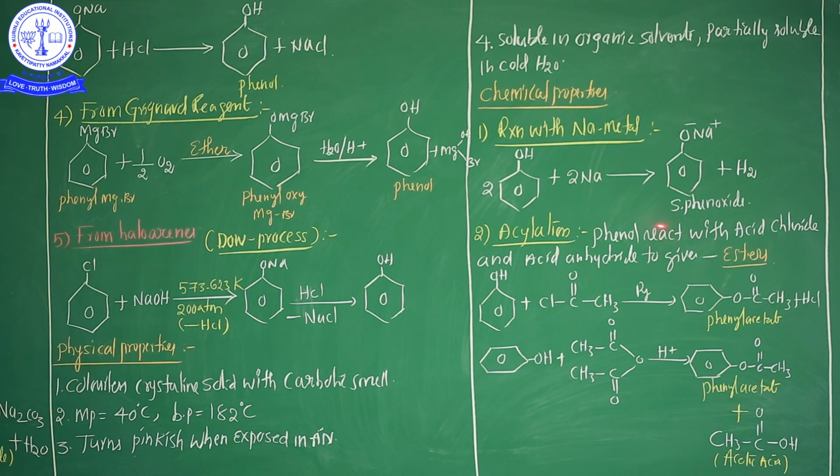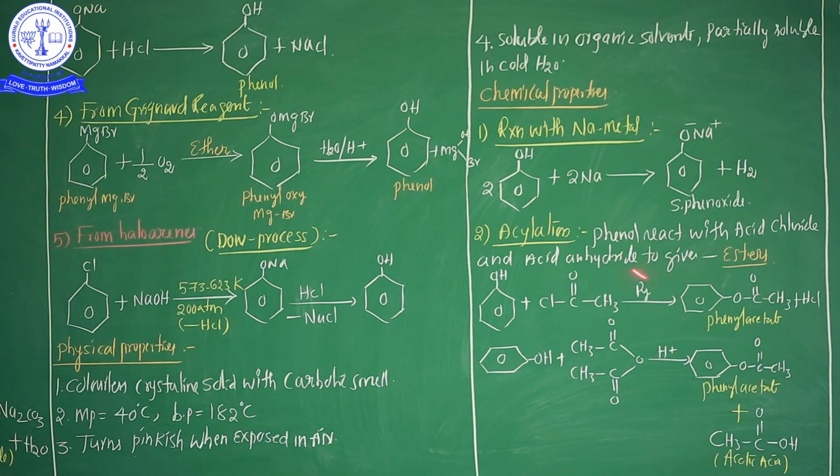Basic point, sodium phenoxide. After this, sodium phenoxide again treated with HCl will be converted into phenol one more way. So phenol treated with sodium metal gives sodium phenoxide, and additionally hydrogen gas is released. This is the reaction with sodium metal.